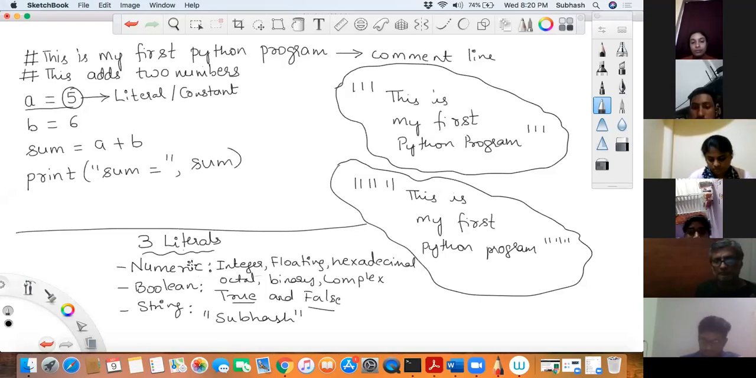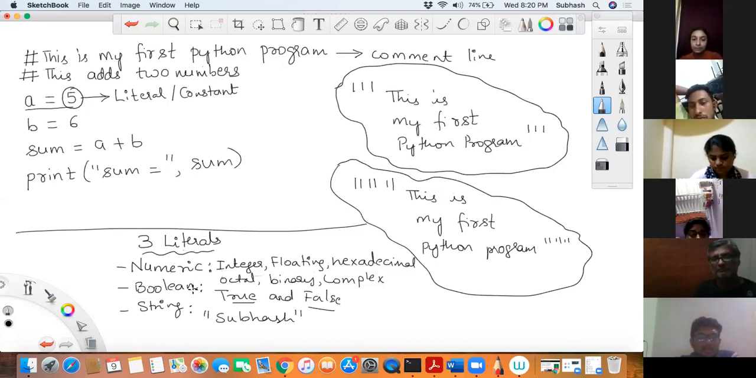Now, answer my question. What is basically a literal? Any data or value that can be stored into a memory location is basically called a literal or a constant. That is the first thing. Second thing is, how many types of literals are there? First one is numeric literal, second is Boolean literal, and third is string literal. Again, numeric means what all comes in that? Integer comes, floating point comes, hexadecimal comes, octal comes, binary comes, and then complex comes. These are all numeric literals, right?